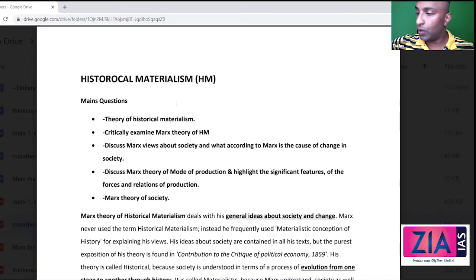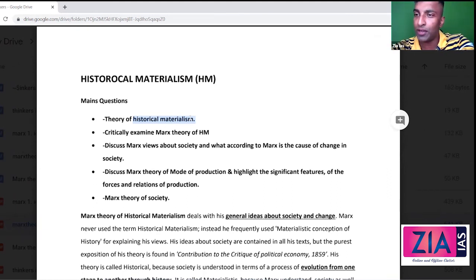Okay, guys. Now see the questions. Theory of historical materialism. If they're asking this, what do you need to do? Talk about Marx's idea about society. That should be around 35 to 40%. Then 50 to 55% should be the change aspect, what we have discussed today. And then some criticisms, general criticism, specific criticism.